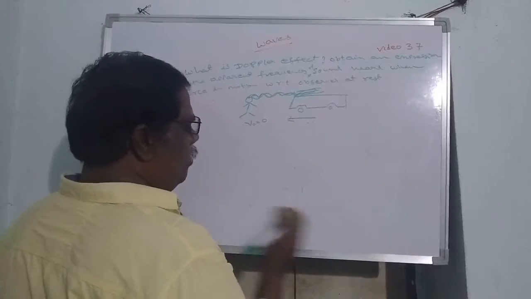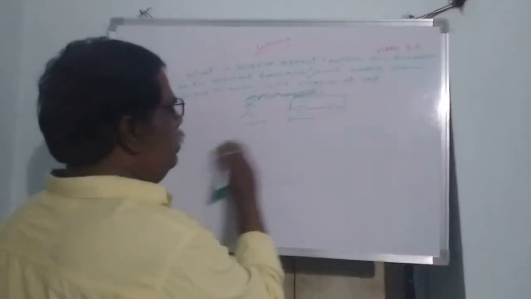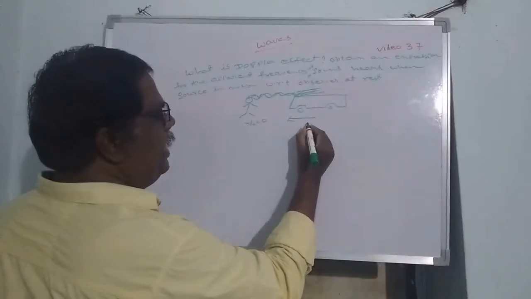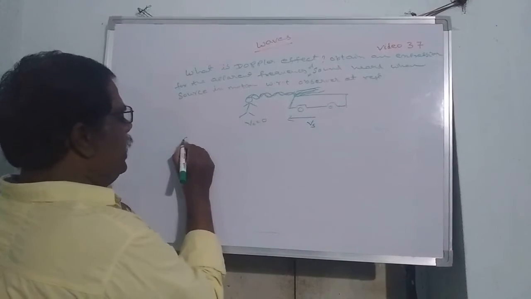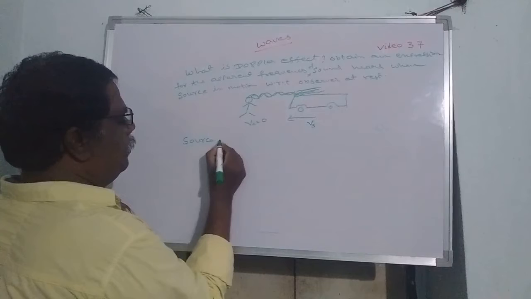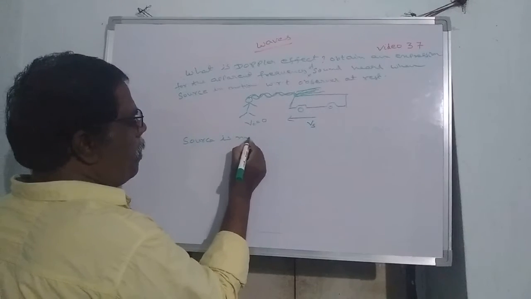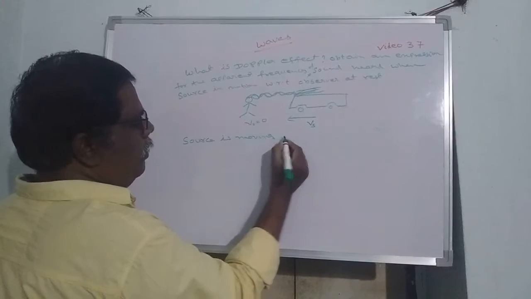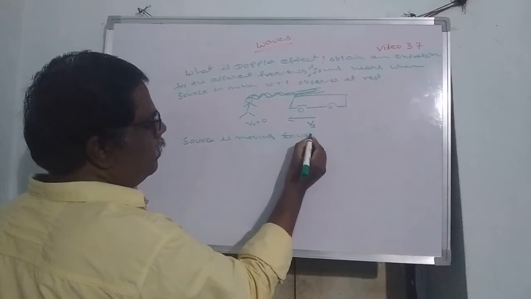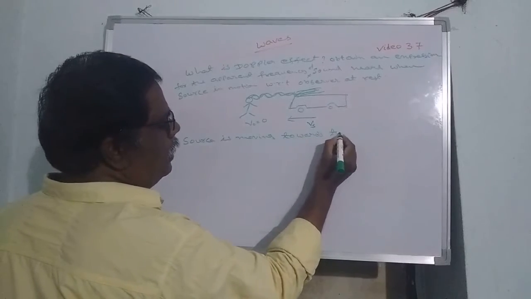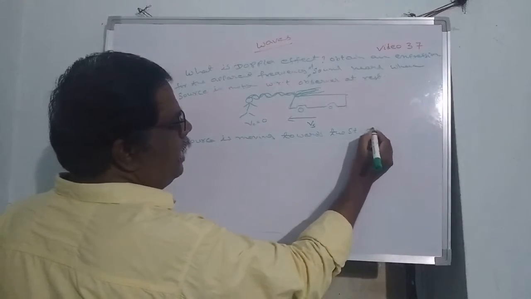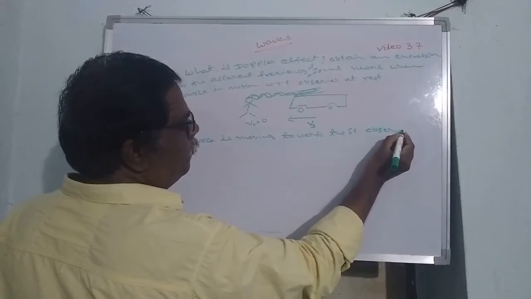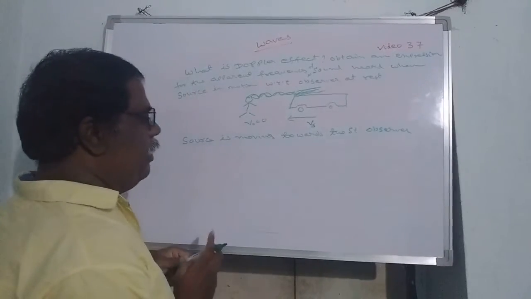Suppose now the source is moving. In the first case, the source is moving towards the stationary absorber. What is going to happen?